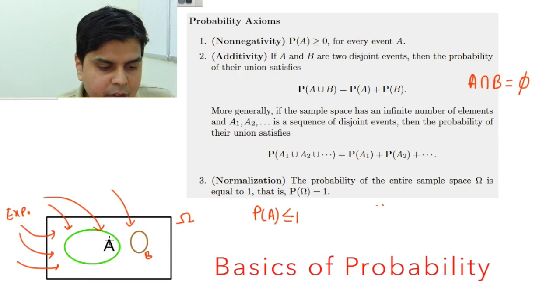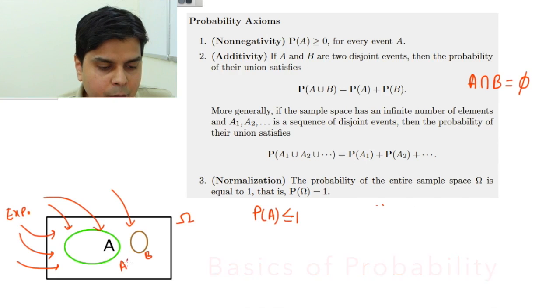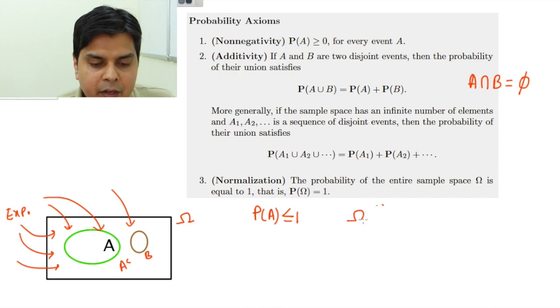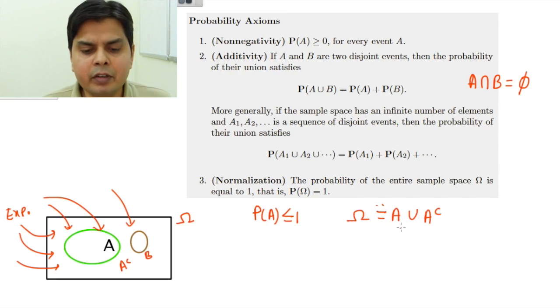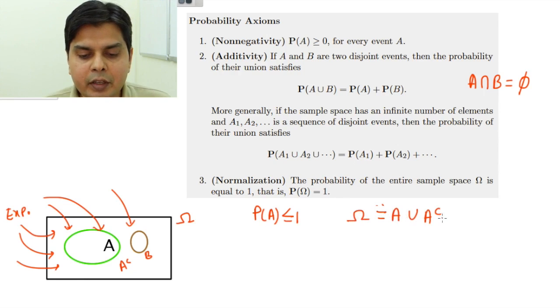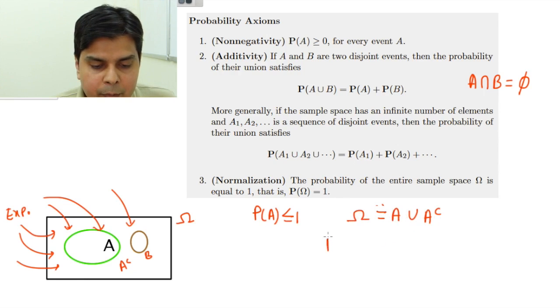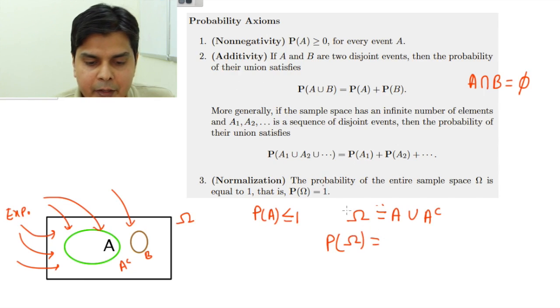Then whatever is outside A, what will be that? That will be A complement. Then I can write my sigma as A union A complement. This is a very general rule for any set A. You can always write your universal set or the sample space sigma as A union A complement. Now you make use of this second axiom, because A and A complement are disjoint events. So I can write probability of omega will be probability of A plus probability of A complement.